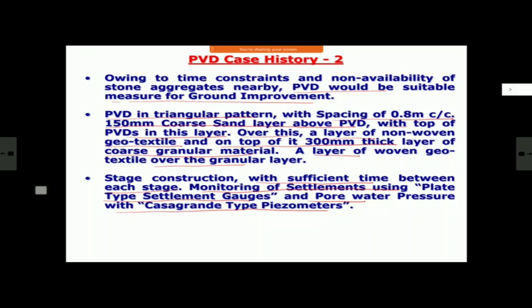They measure the pore water pressure, and when they confirm that your required degree of consolidation for which you have designed your stages, which can be 70 to 90%, is achieved, you proceed. Normally, as I told you, nobody works in less than 70% degree of consolidation, and normally maximum you try to get 90% before constructing the next stage. So that confirmation is by actual observations and not merely by theoretical calculations.